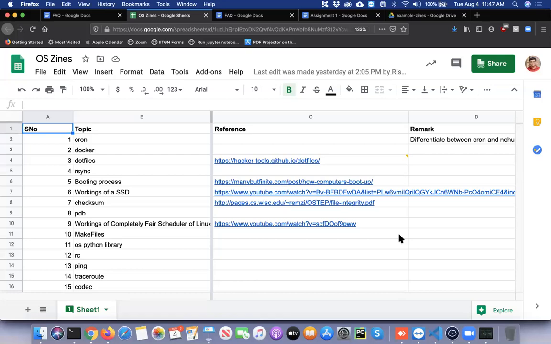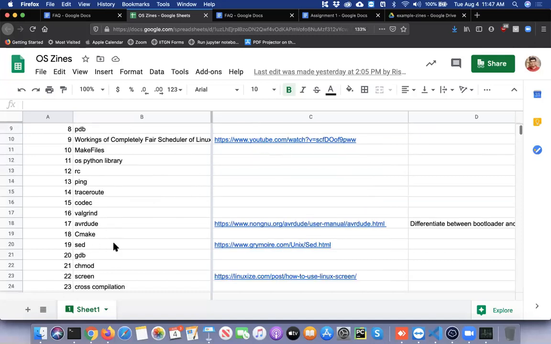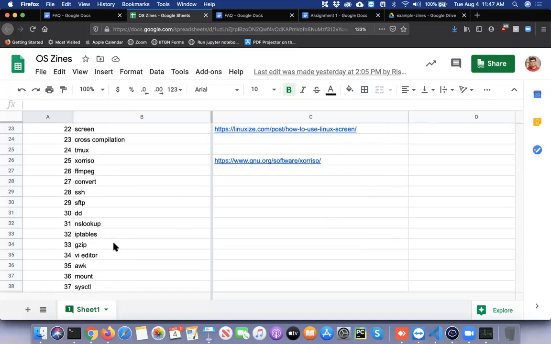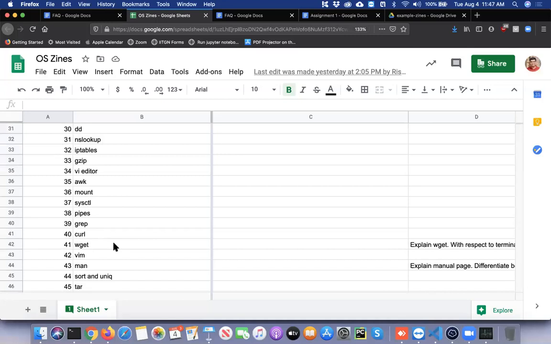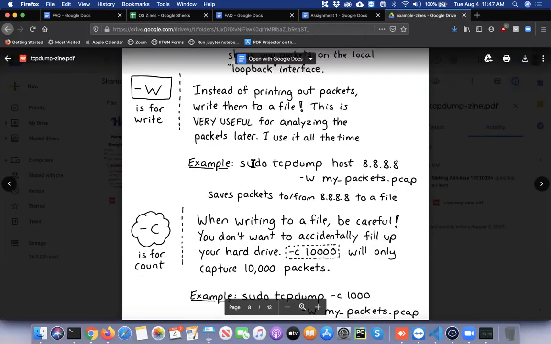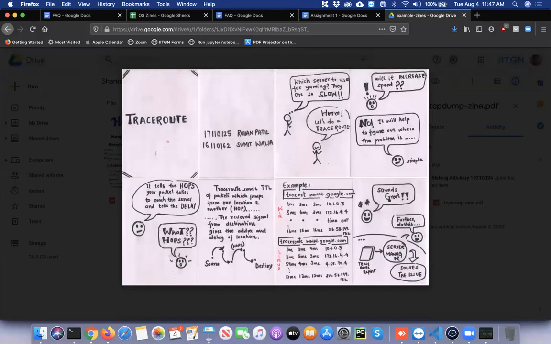And then we'll have a sign up sheet where 2 members will be signing up. You should definitely check these topics out and get some sense of what is expected. We don't expect 20 pages. We expect something minimal. So this is a Zine from the previous batch.